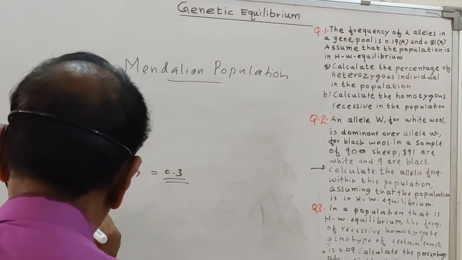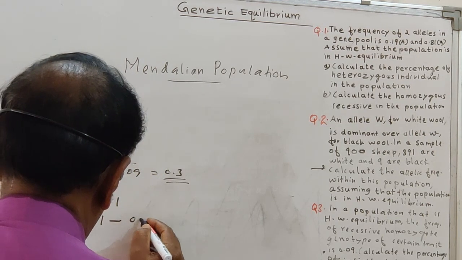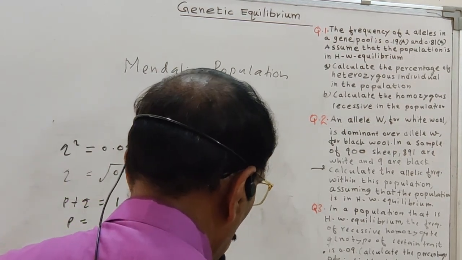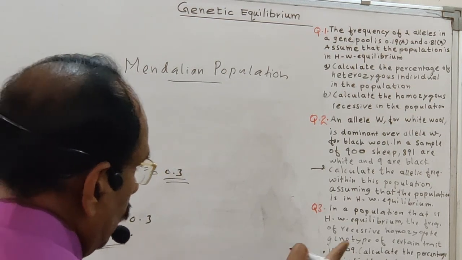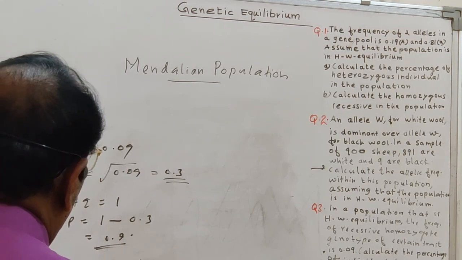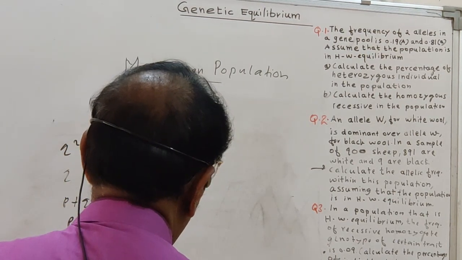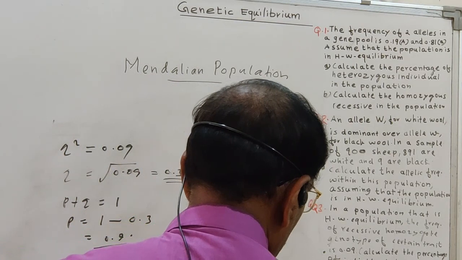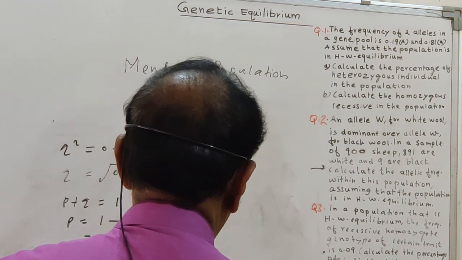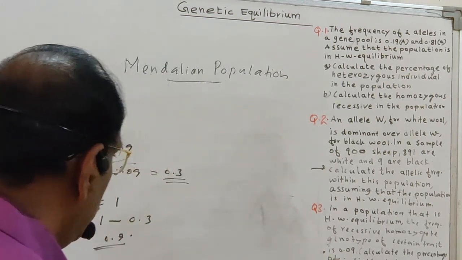Similarly, we know that P plus Q is equal to 1. So P is equal to 1 minus 0.3, that is equal to 0.7. So we got this one. Homozygous dominant, what is the question? Homozygous dominant is equal to P square, that is equal to 0.7 square, that is equal to 49%. So the homozygous dominant individuals are 49%.